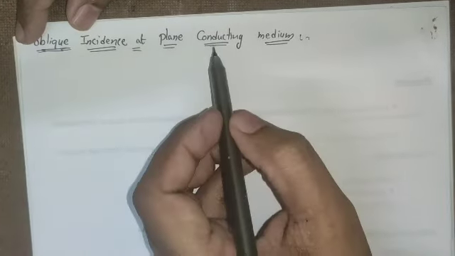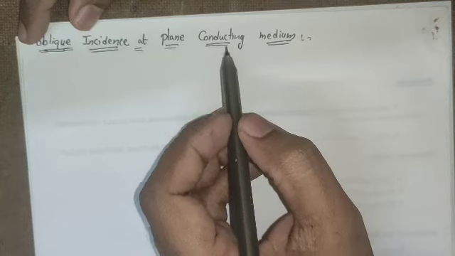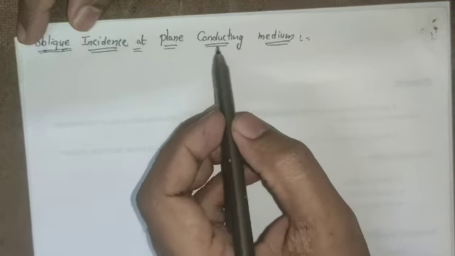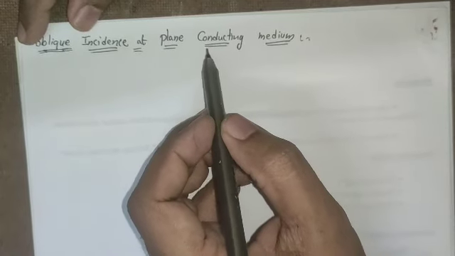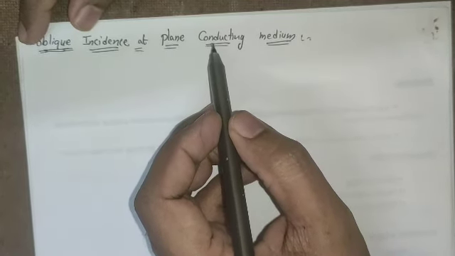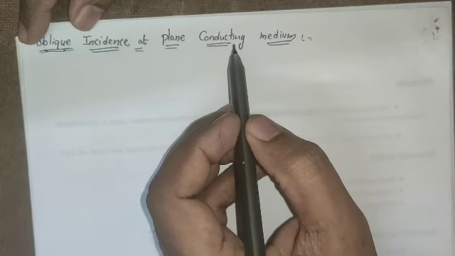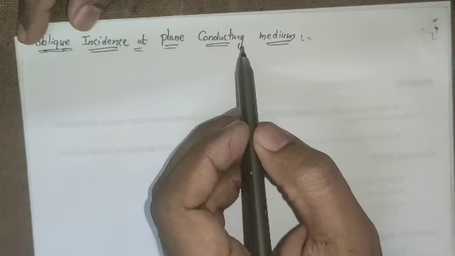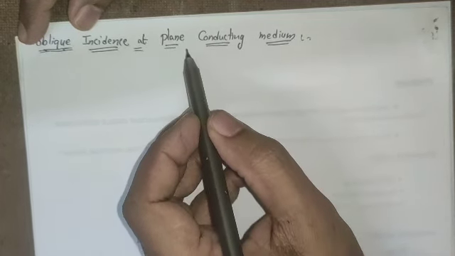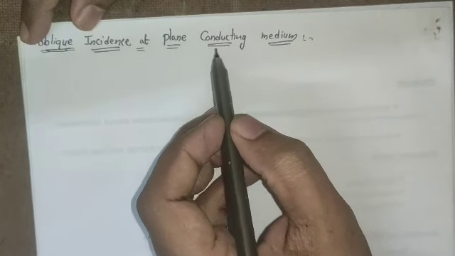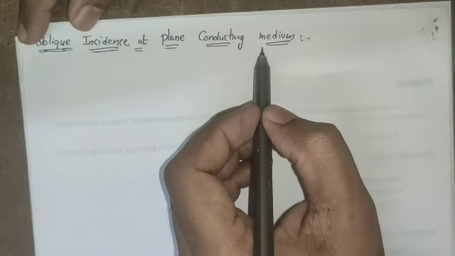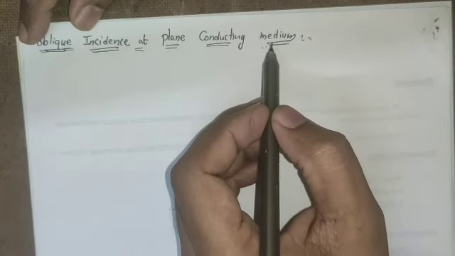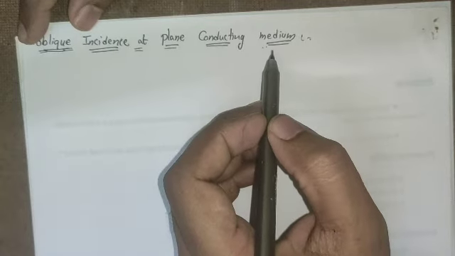Here we can have the conducting medium. In some cases, in place of the plane conducting medium, we use a dielectric medium. A dielectric medium does not contain any charge carriers. Here we are talking about the plane conducting medium, which contains a large number of charge carriers. The charge carriers are the electrons.